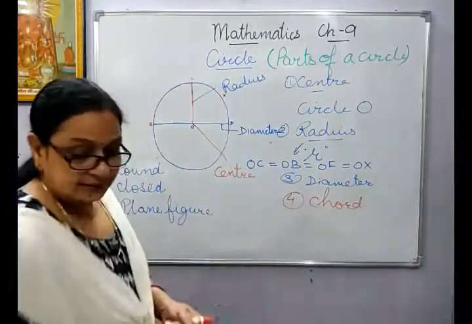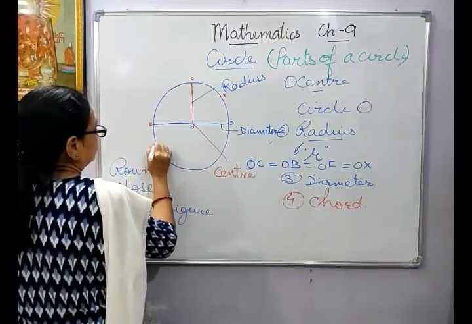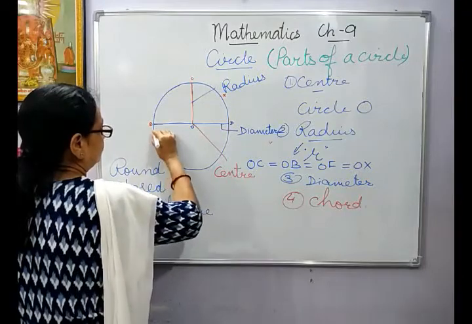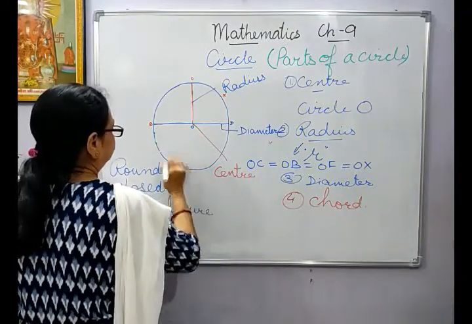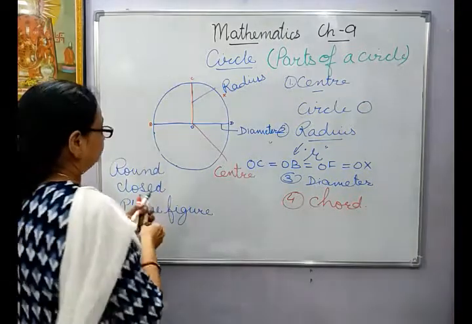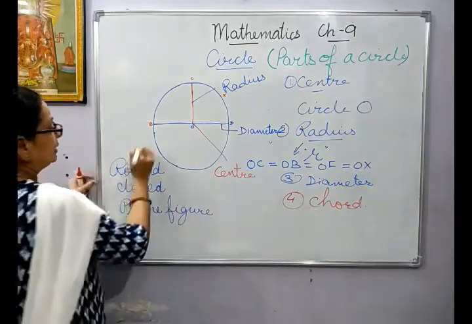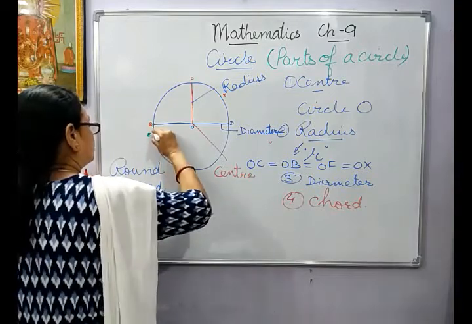Suppose I take these 2 points, and definitely we have to name them. I take E and F and I join them.